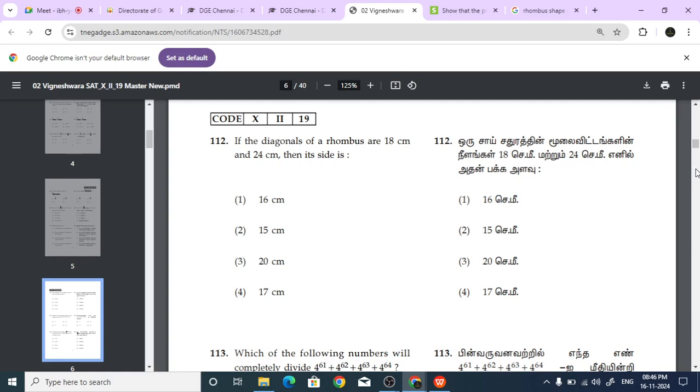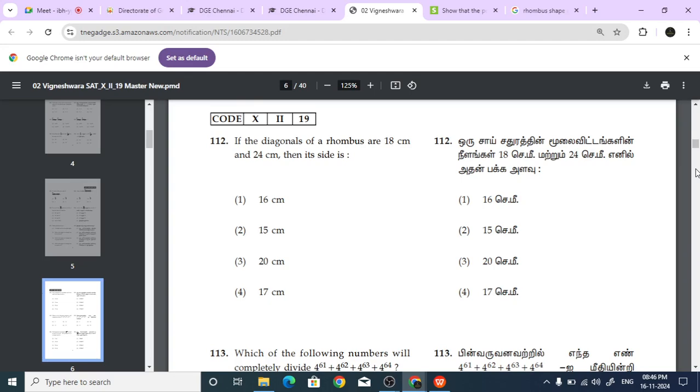You have to know it's a rhombus. Rhombus is nothing but a square, but with all four sides equal and all four angles not 90 degrees. But the diagonals intersect each other at the center point, which splits each diagonal into two equal parts, so it is the midpoint of both diagonals. And half of one diagonal, half of another diagonal, and one side of the rhombus will make a right angle triangle, and from that you can find the side.